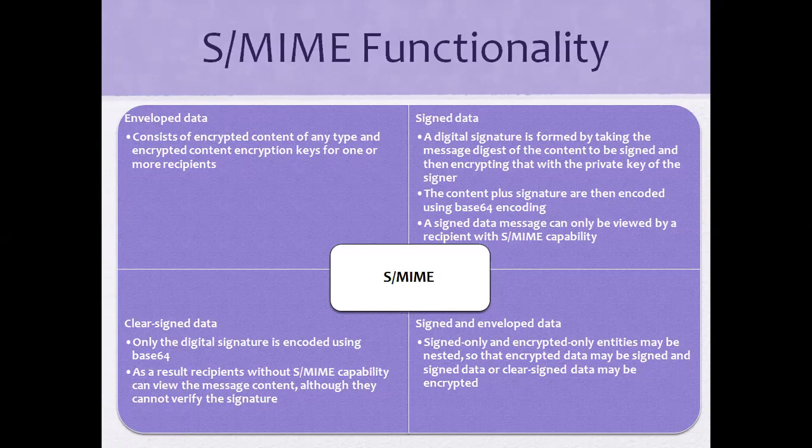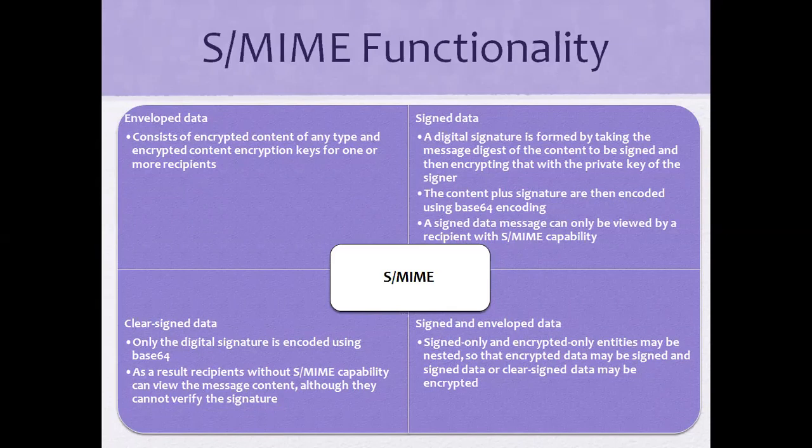So here we encrypt the keys for one or more recipients of the content, and that is called enveloped data. Signed data means a message digest encrypted with the private key. That is called signed data. Here the content plus signature is in base 64 encoding, and a signed data message can be viewed only by recipients with S/MIME capability.